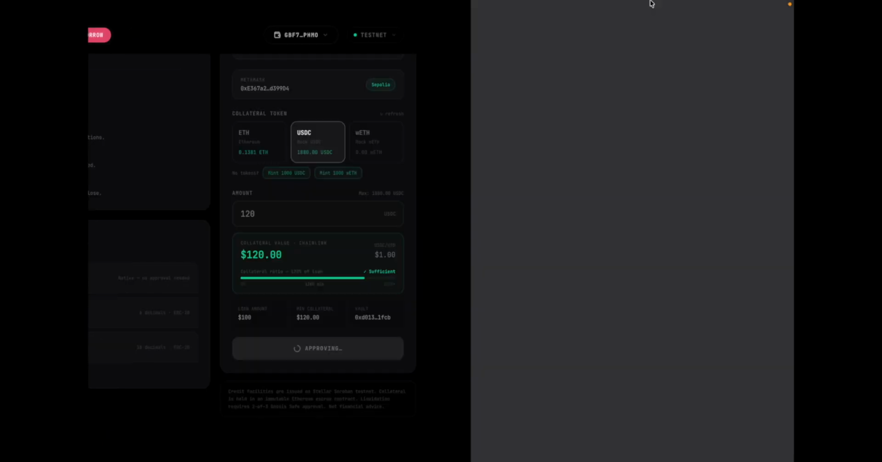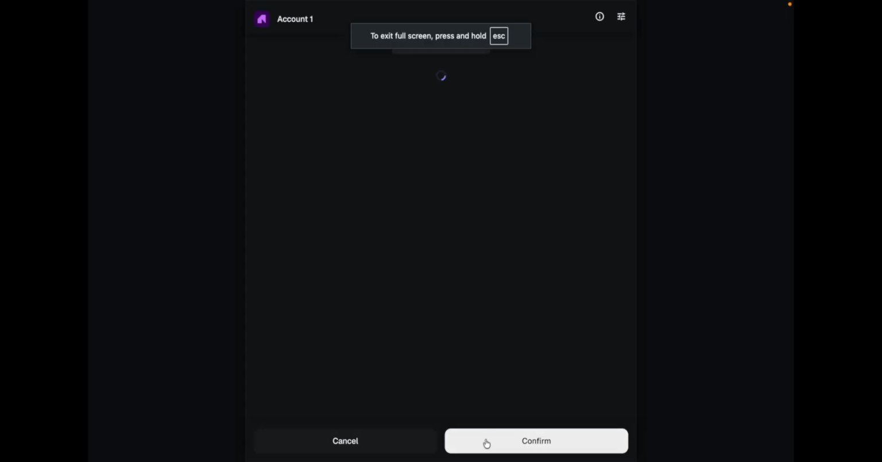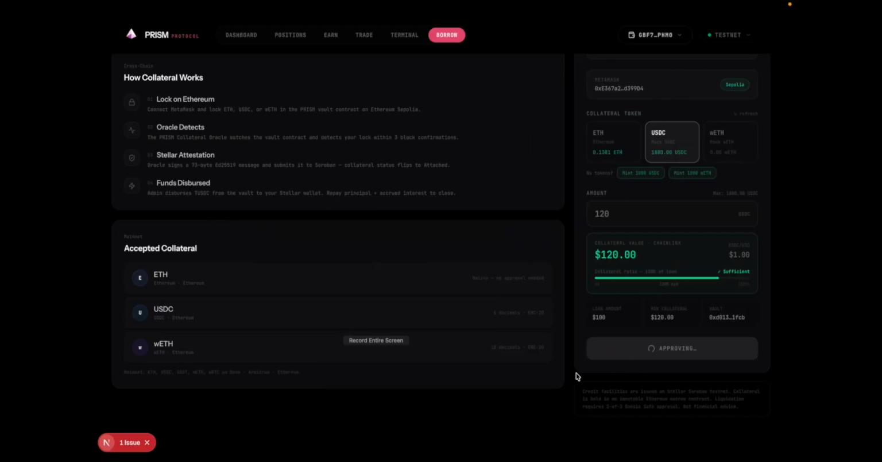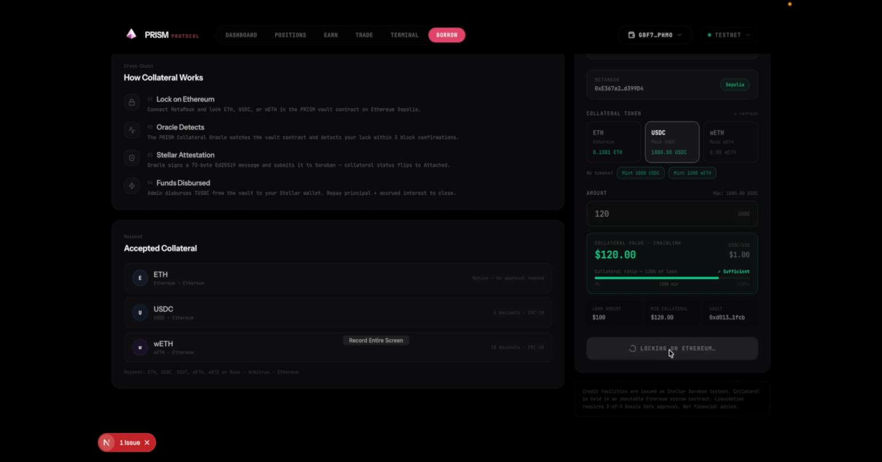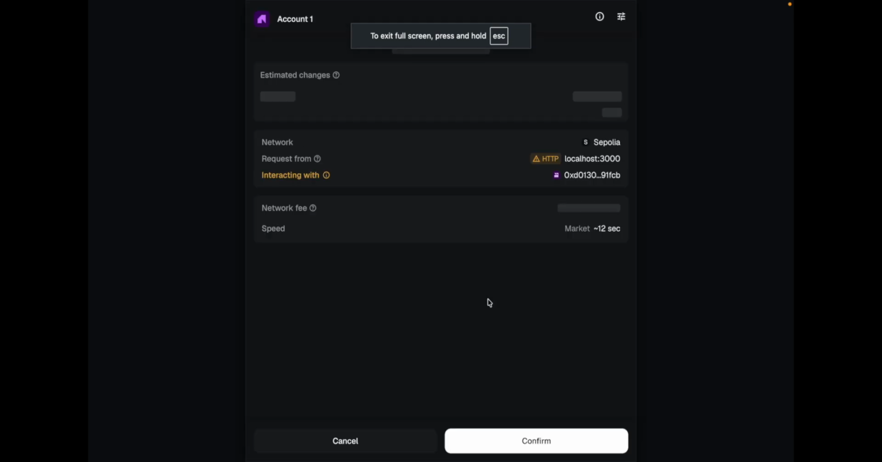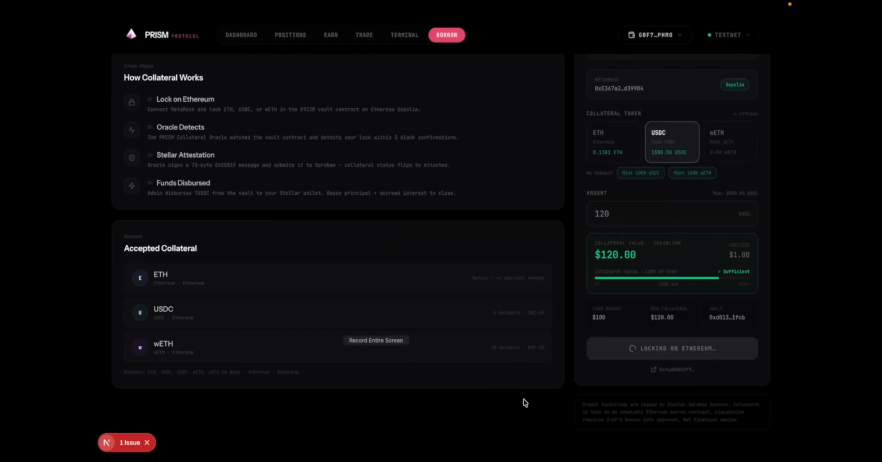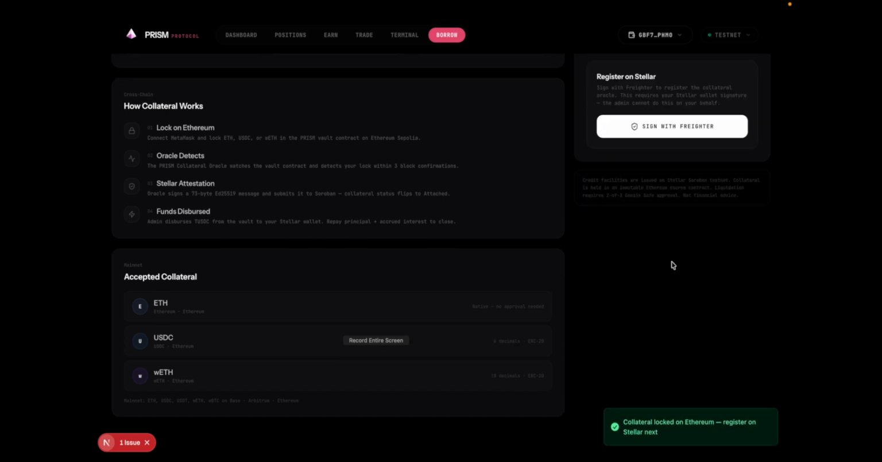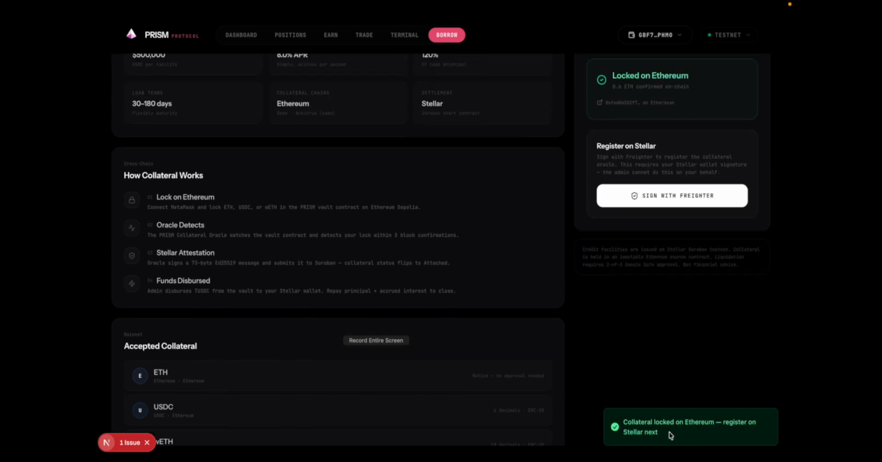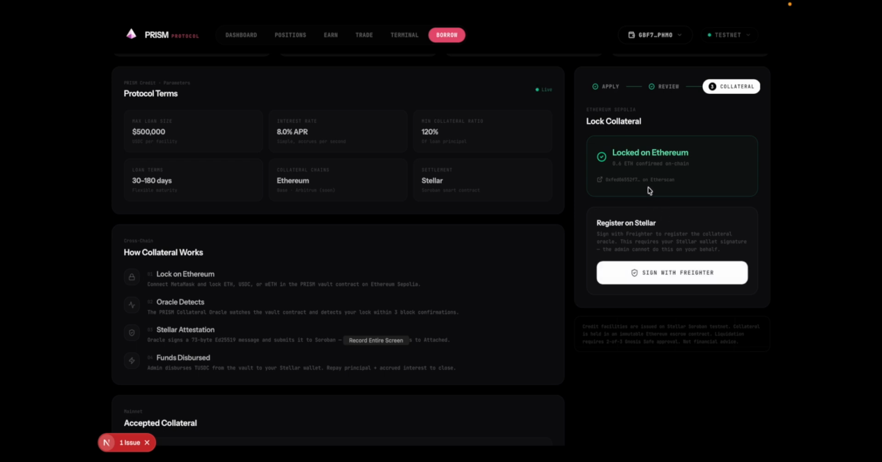Approve record. Let's approve the USDC. I have to sign the transaction through my MetaMask right now. Let's confirm. It's approving. Yeah, now I have to lock 120 USDC as the collateral. Let's lock it. You can see the collateral is locked on Ethereum and registered on Stellar. It's perfectly locked in.